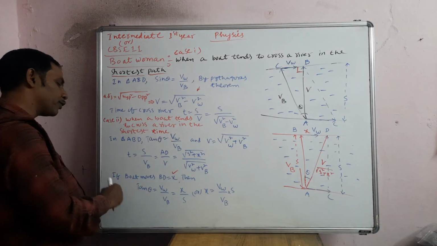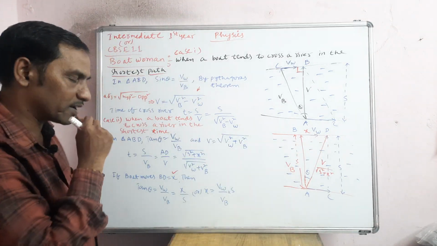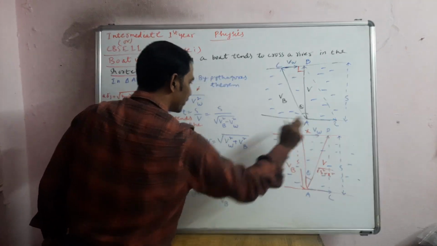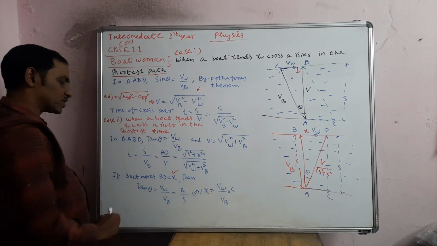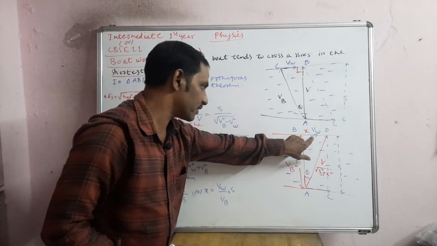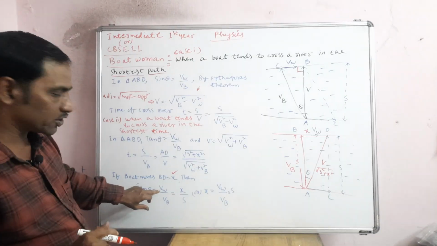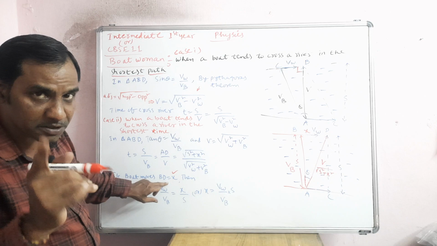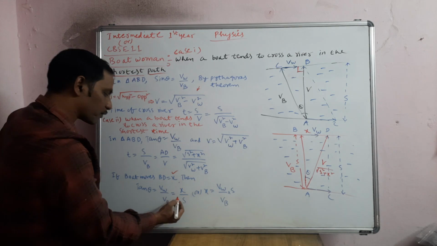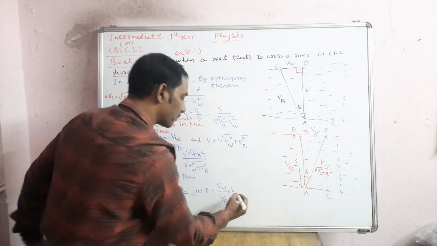If you want the x value, the distance moved by the water when the boat reaches from A to D, you can take it like this. First of all, take tan theta equal to opposite side by adjacent, VW by VB, whereas the opposite side is x, in terms of distance, and this is in terms of speed. The ratio has no units, distance by distance, speed by speed, so tan theta means x by s. Now if you cross multiply, you will get x equal to VW by VB into s. So these are the formulas, once go through that.